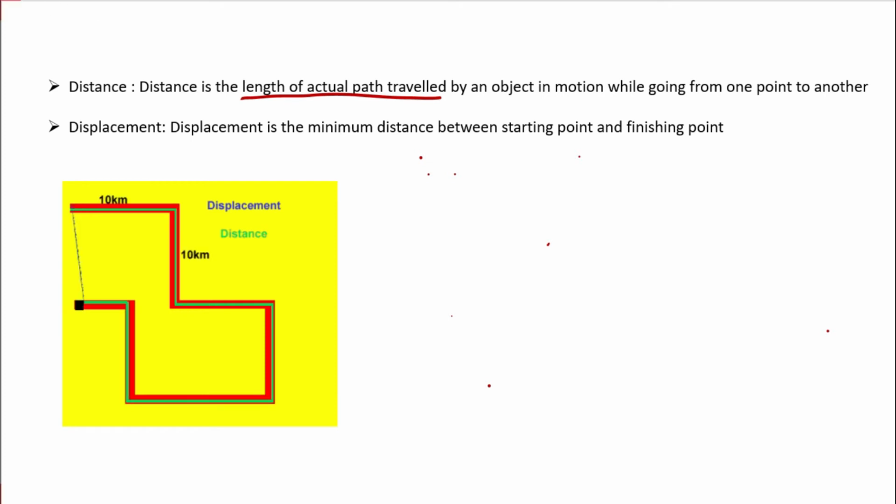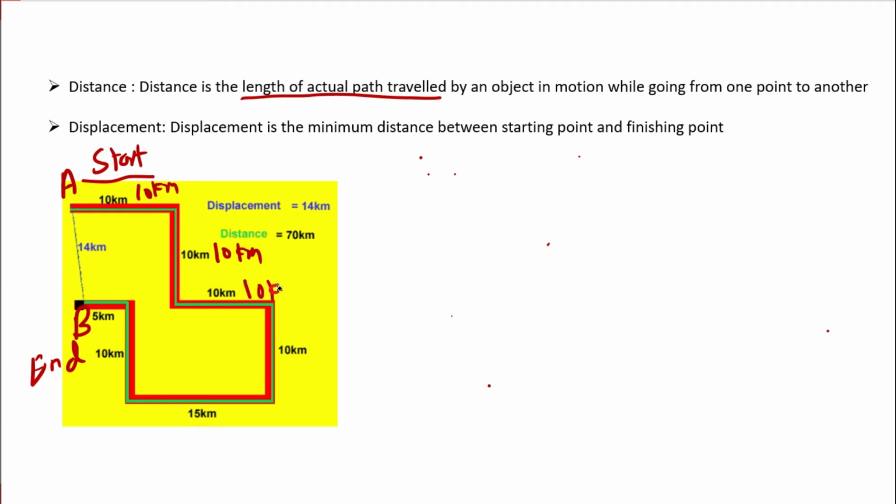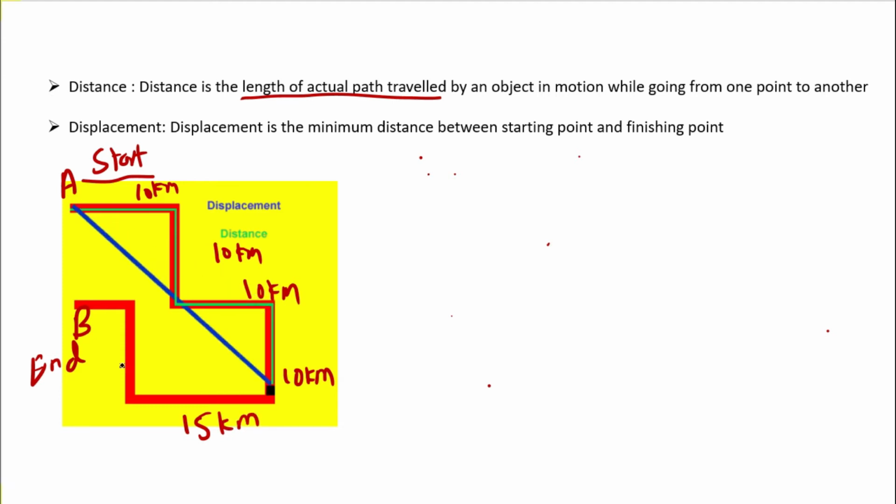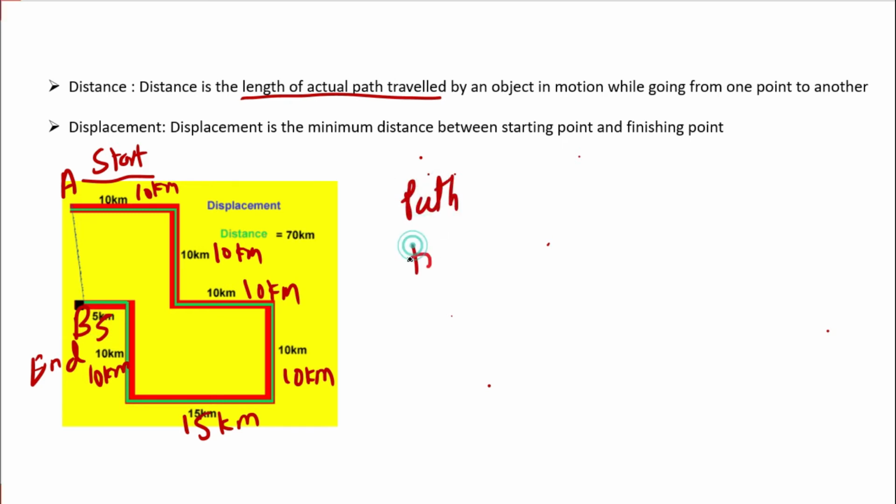Let's take one more example. As you can see on the screen, consider this as A, which is the starting point, and this is B, which is the ending point. From the starting point to the ending point, we are following a certain path. Let's consider this first part as 10 kilometers. Second one is again 10 kilometers. This one is again 10 kilometers. Next one again 10 kilometers. This one is 15 kilometers, and this one is again 10 kilometers, and this one is 5 kilometers. So what was the total path I'm traveling?